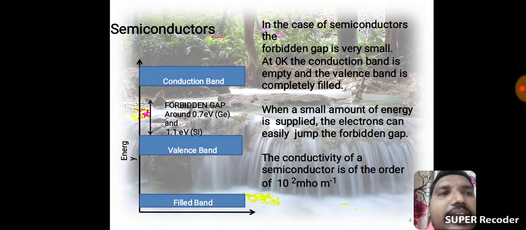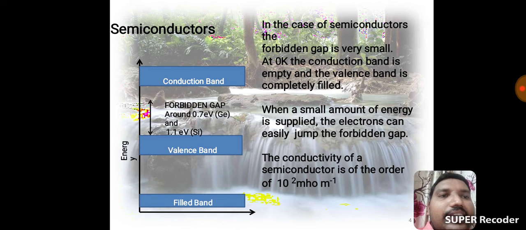In the case of a semiconductor, the valency band is completely filled and the conduction band is the vacant band. When a small amount of energy is supplied, the electrons can easily jump the forbidden gap from the valency band to the conduction band.